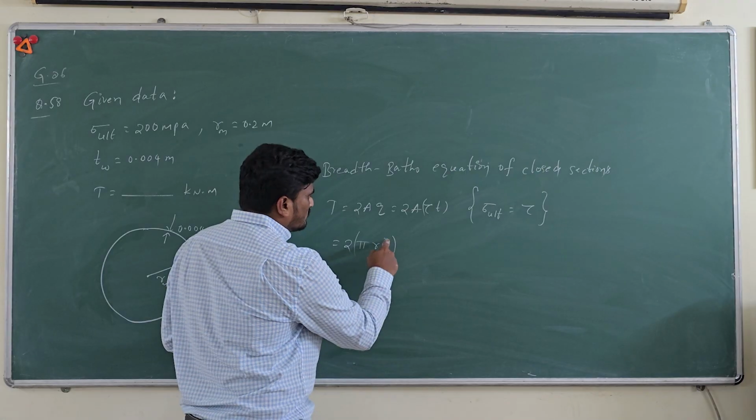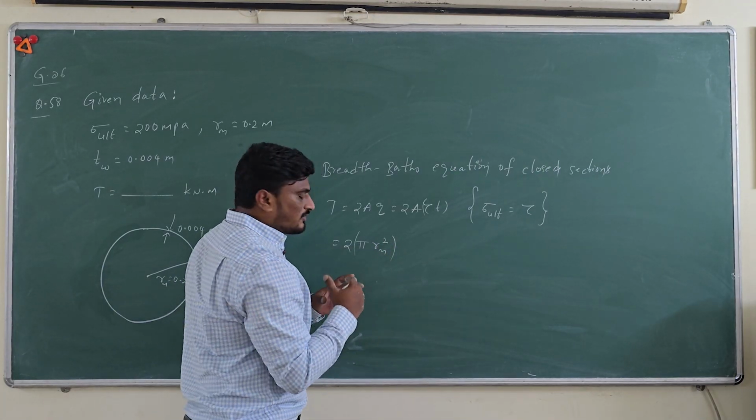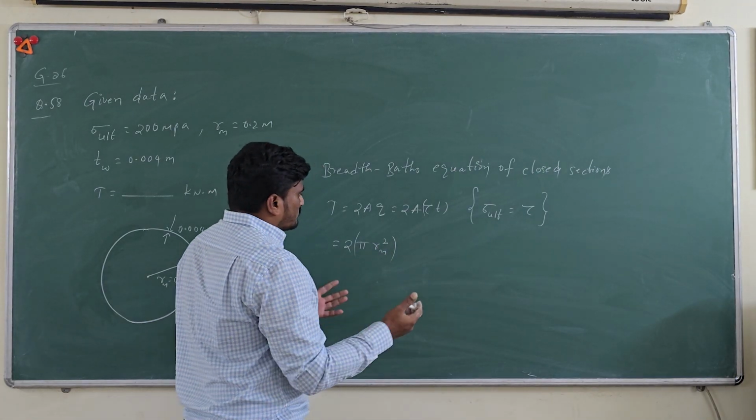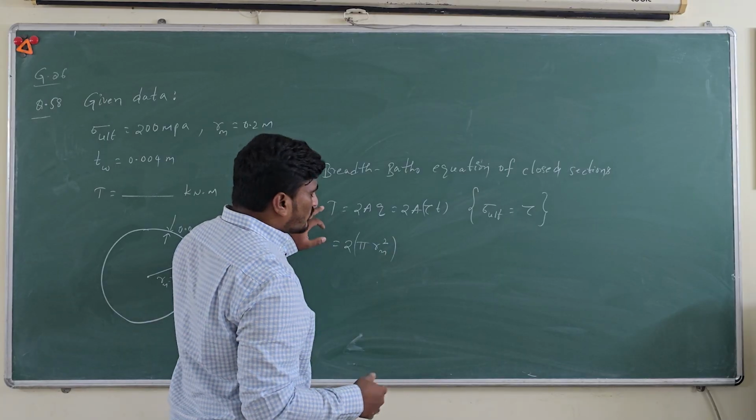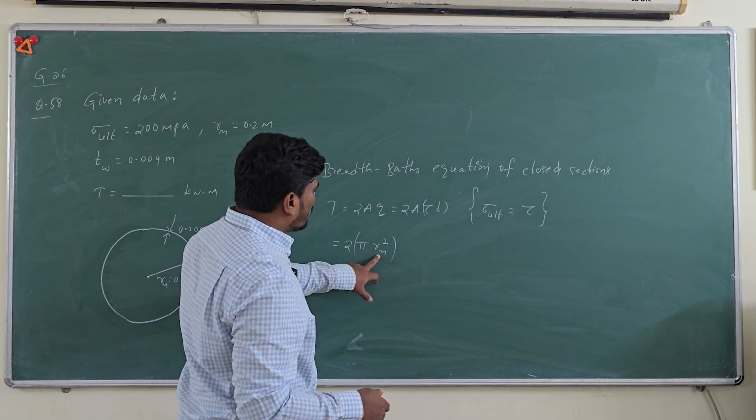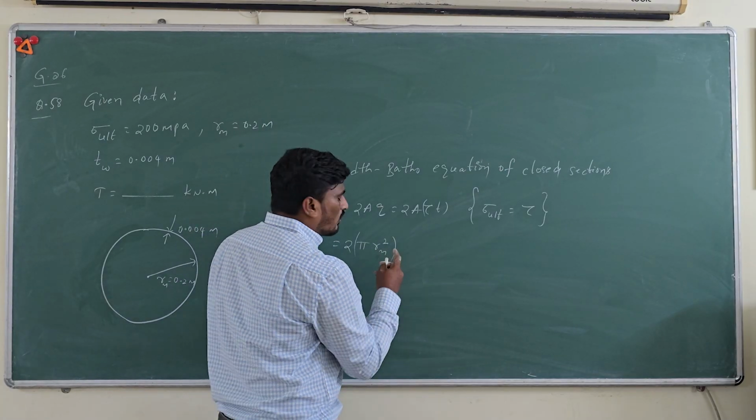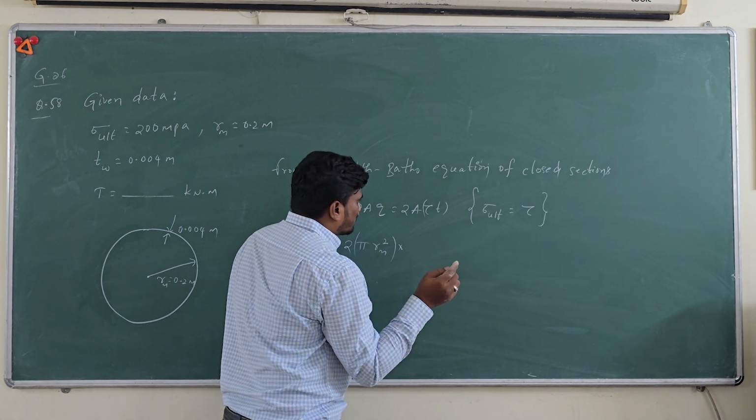If they are not giving you, you have to take the mid dimensions when you are calculating for torque or shear flow or shear center. You should always take the mean dimensions, or the mid dimensions, in aircraft structures.